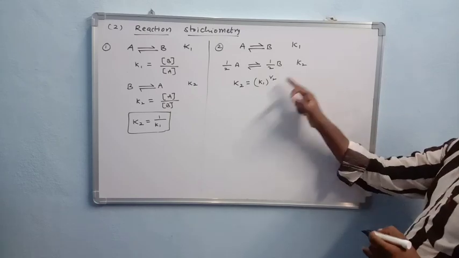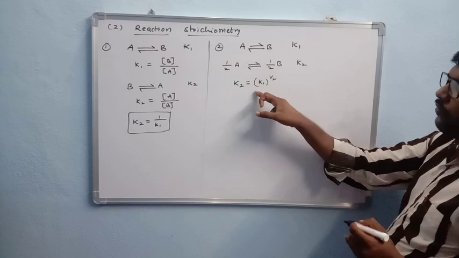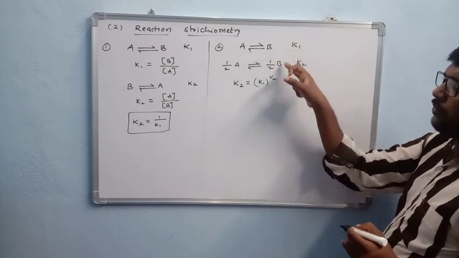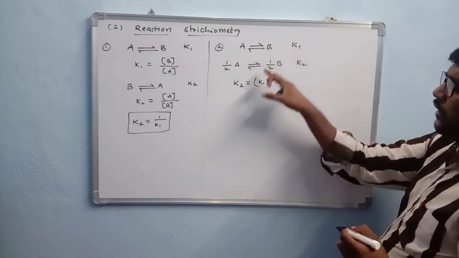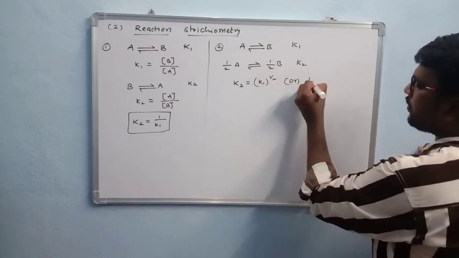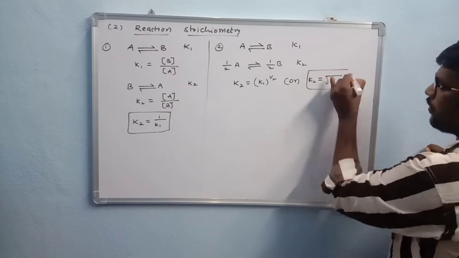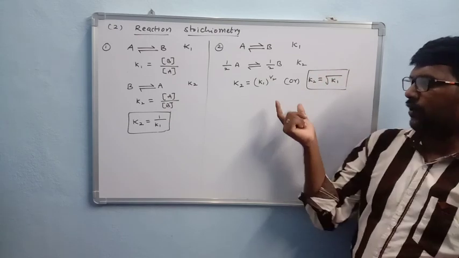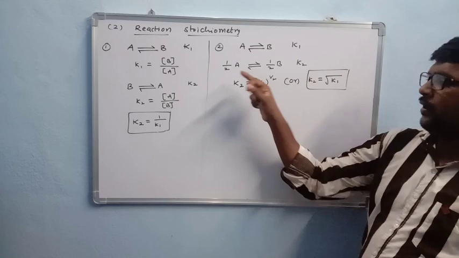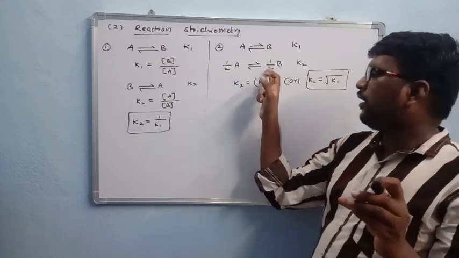Okay, so for the second reaction, you see here it is divided by 2. When we divide like this, the relation between these two is K2 is equal to K1 to the power of 1/2, which we can also write as root K1. So K2 is equal to root K1. This is what we apply when dividing. If you divide by some value, that value you write as the power.